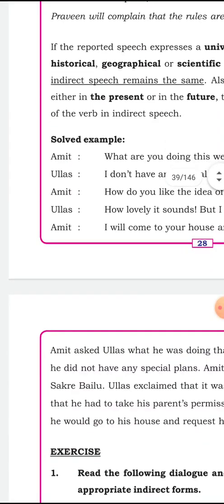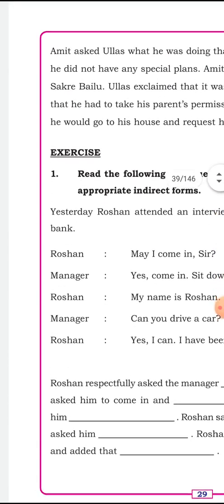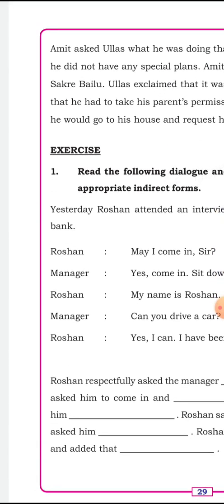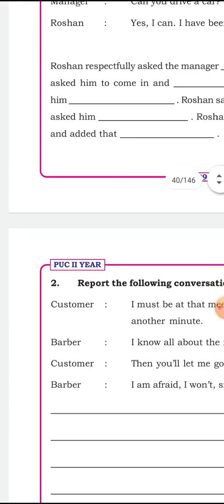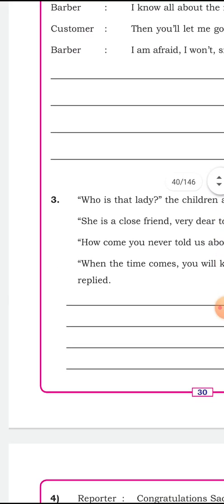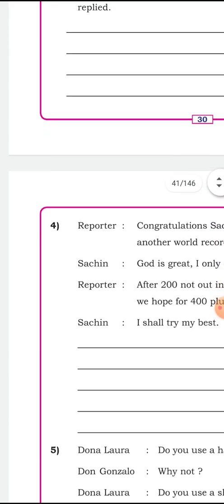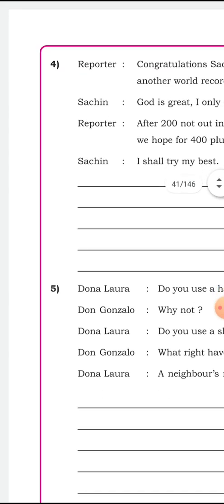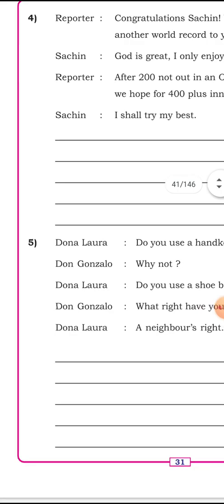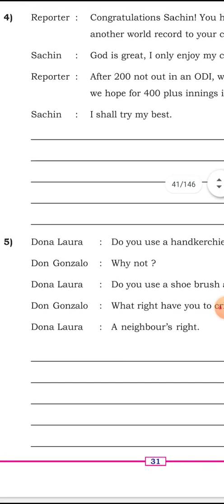Now look at least at one of the examples that is given in the textbook. Which example shall we go through? Shall we go through example five, which is commonly available in the final examination. Several times it is repeated. This exercise has been repeated in the final question paper.